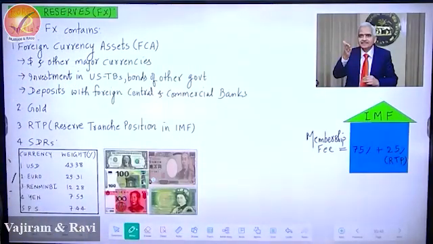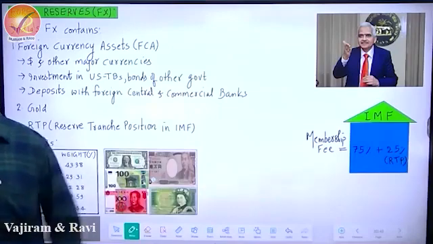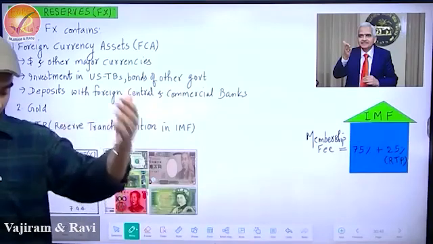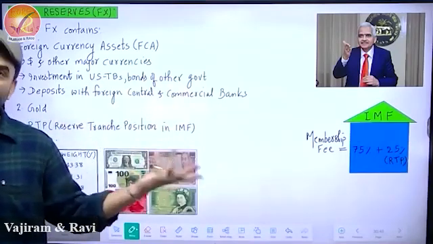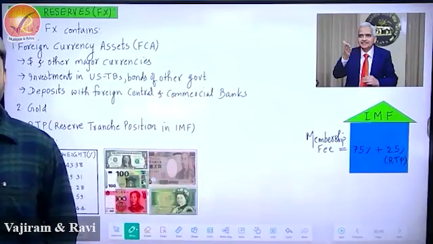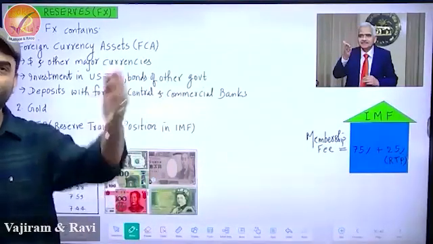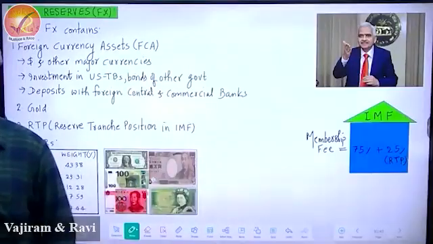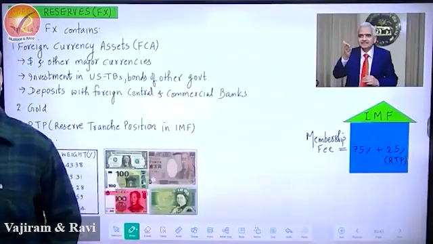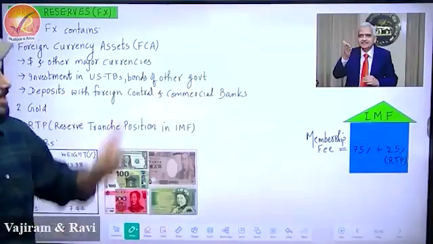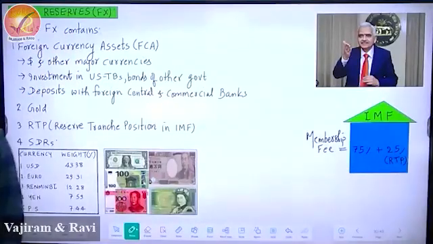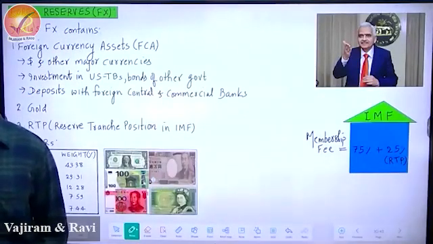So now, this is called Forex reserves. Please follow the method which I am following. Because if you ask me five times to change the sequence, one day I will. After that, you have no idea what will happen. In fact, you will not be able to answer even my questions in the class. Don't have a feel-good factor. Focus on the exam. So please write Forex reserves. So let's see what is the meaning of Forex reserves.